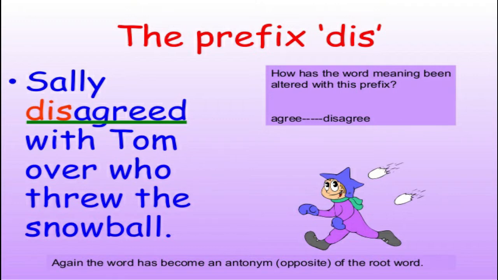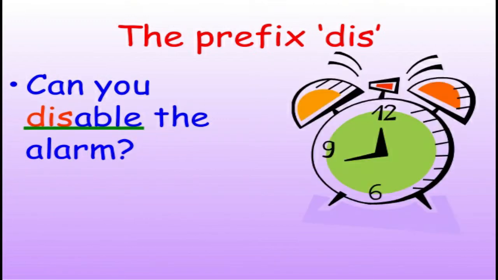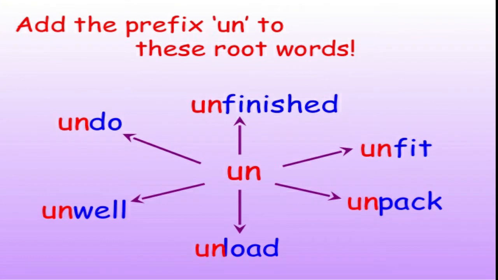Is it clear? Can you disable the alarm? Now what is the root word here? It's able. Now we are adding the prefix, that is dis. Disable. Able, disable. Okay, so please pay attention.